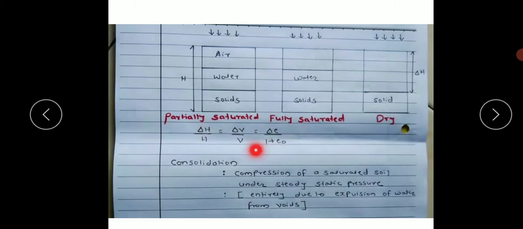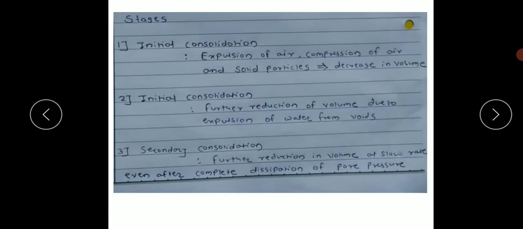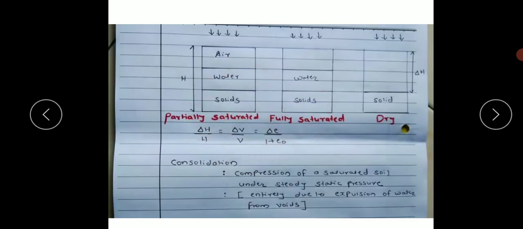So the relation is delta h upon h is equal to delta v upon v is equal to delta e upon 1 plus e0, where delta h is change in thickness upon original thickness, delta v is change in volume divided by original volume, and e is voids ratio. One can have this derivation. e is equal to volume of voids upon volume of solids, so V minus Vs, that is the difference between total volume and volume of solids. Apply further substitutions to get delta h upon h is equal to delta e upon 1 plus e. So this is the brief relation between the change in volume upon volume, thickness and voids ratio.